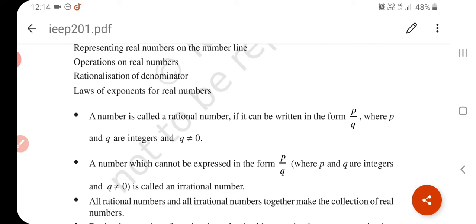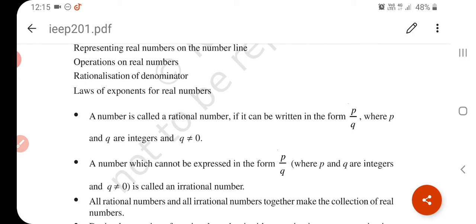Understand? Okay. What is an irrational number? In this chapter we have learned what an irrational number is. Some numbers are rational numbers, that is, numbers which we write in the form of p upon q. Suppose 1 upon 2, 2 upon 5, 7 upon 3 and so on. But there are some more numbers.